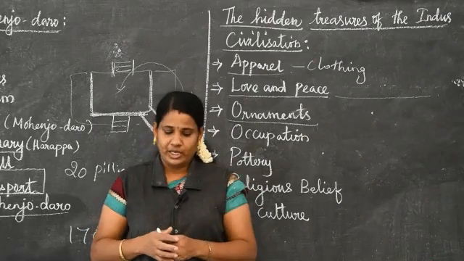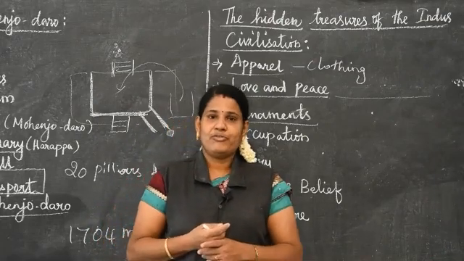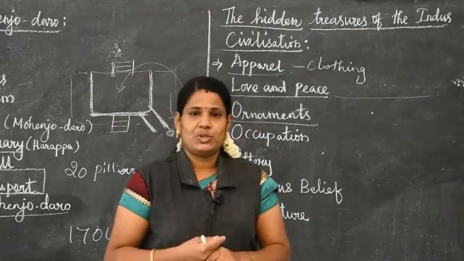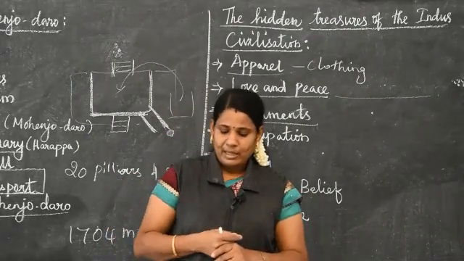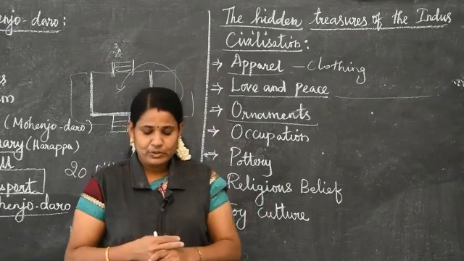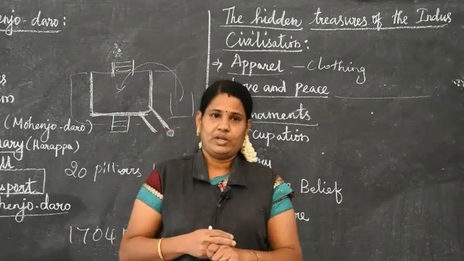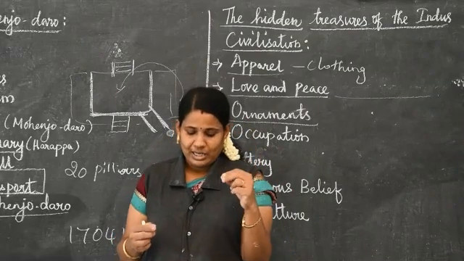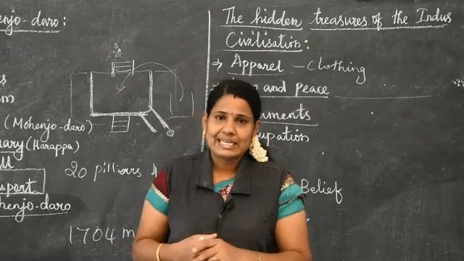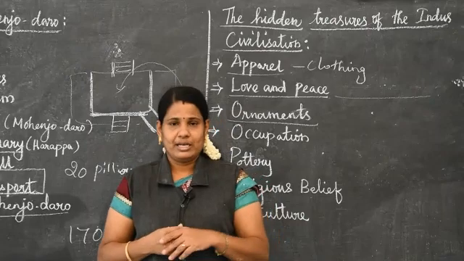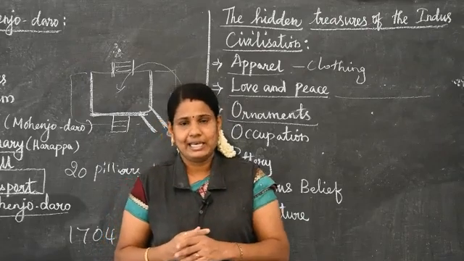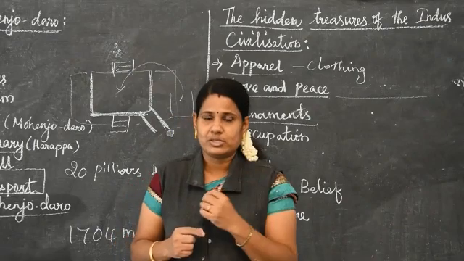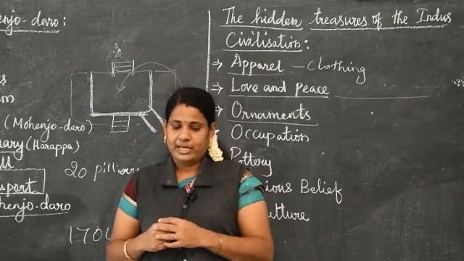Copper was the first metal discovered and used by humans. Then the Indus people used the red quartz stone, which is called carnelian. These stones also were used in this period.